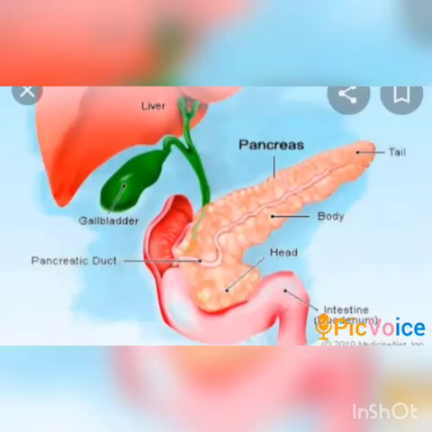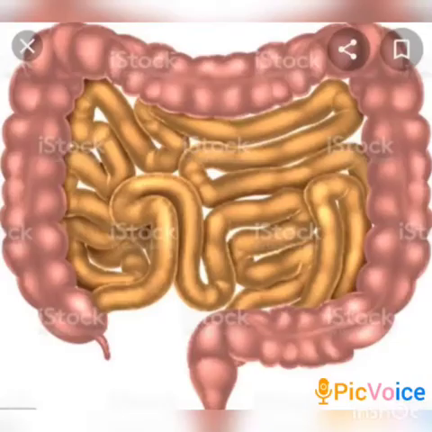Then the liver and pancreas. These are two associated glands which greatly help the process of digestion. The liver is our body's largest gland. It is dark brown in color and weighs about 1.5 kilograms. It secretes a brownish green fluid called the bile juice. The pancreas secretes the pancreatic juice, which contains certain enzymes that help in digestion of the food.